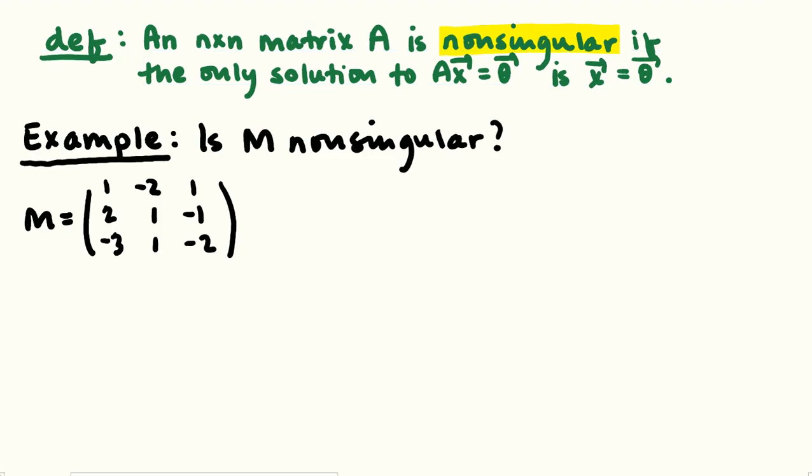So, for example, you might say, is the matrix M non-singular? And they give you a 3 by 3 matrix. Okay, and what I'm going to do is remember that we're looking for solutions to M times X is equal to the 0 vector. Now, this is related to solving the equation AX equals B, right? Where we were solving a system of equations. So what we're going to do is augment M with the 0 vector. We're going to row reduce, and we're going to see what kind of solutions we get back.